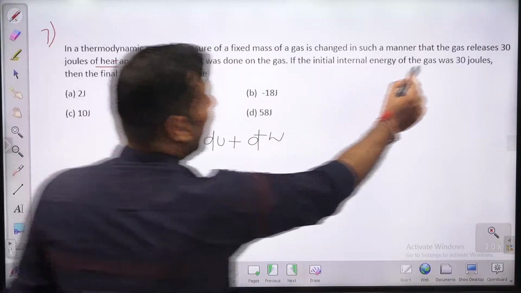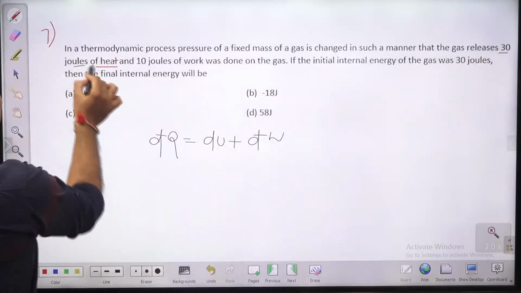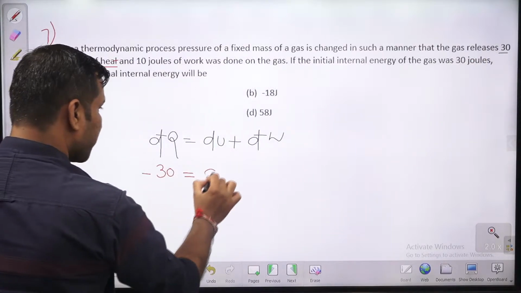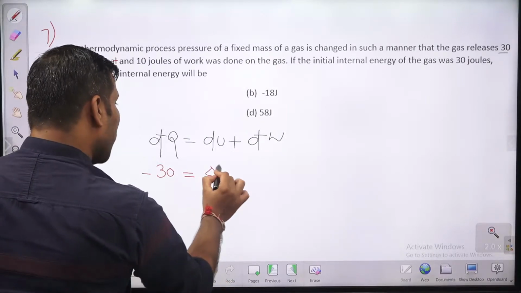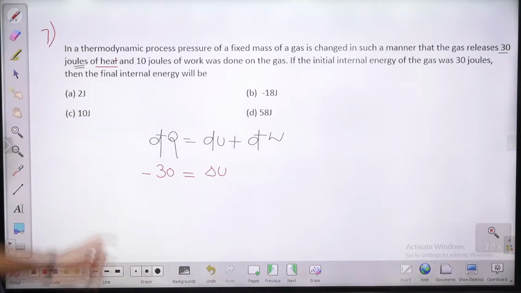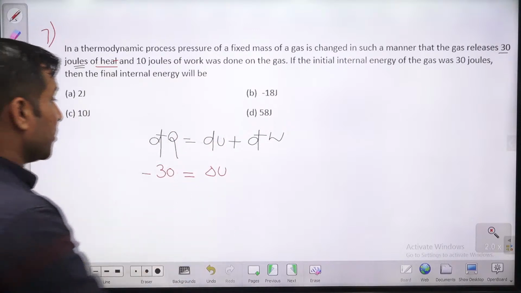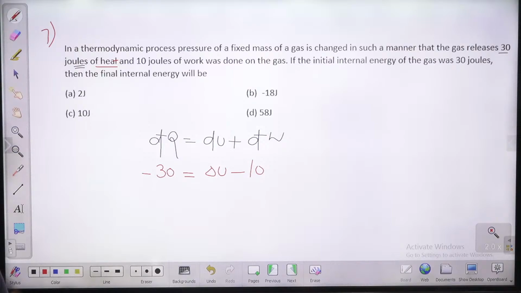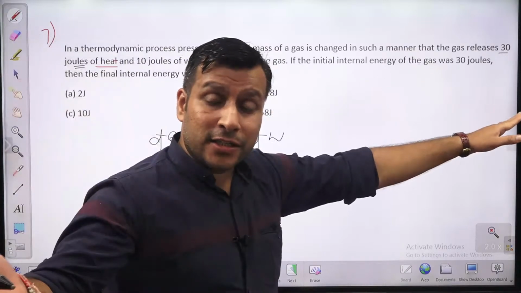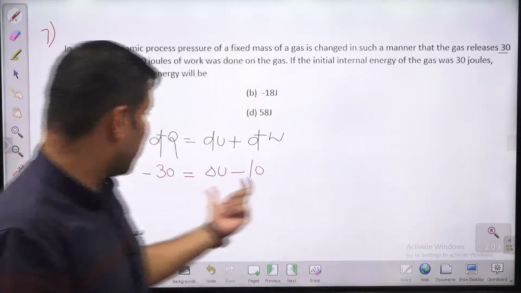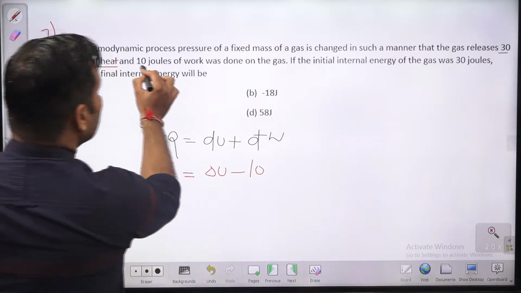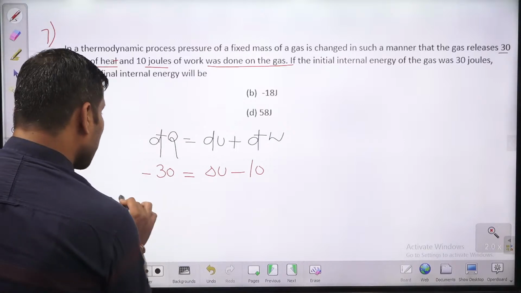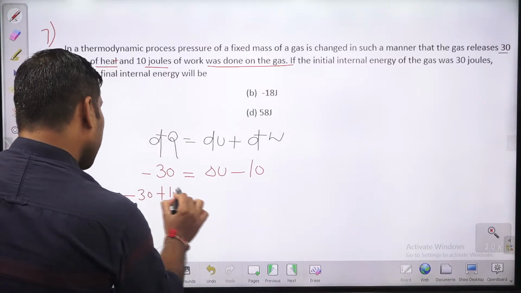तो क्या बोल रहा है बच्चों? Gas released this much of energy. So 30 joule is the energy going out of the system. So this is minus 30. 30 joule is the amount of heat going out of the system. 10 joule of work was done on the gas, so this is also negative. Yes or no? Gas released 30 joule of heat, means that is a heat rejection by the system, minus 30. 10 joule of the work was done on the gas, means work is done on the system. So delta U क्या हो जाएगा बच्चों? Minus 30 plus 10, that is equal to delta U.